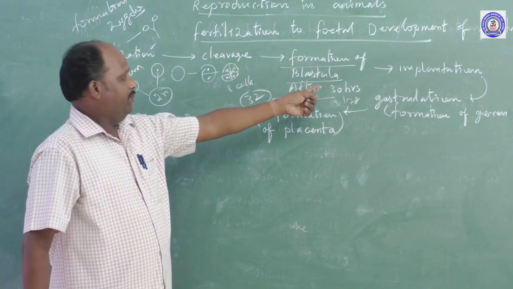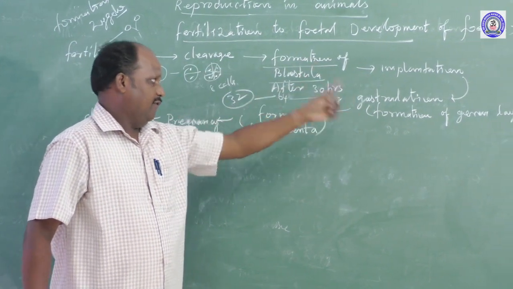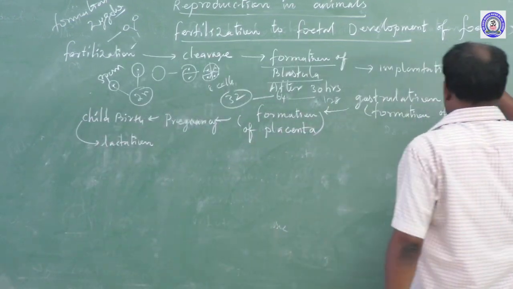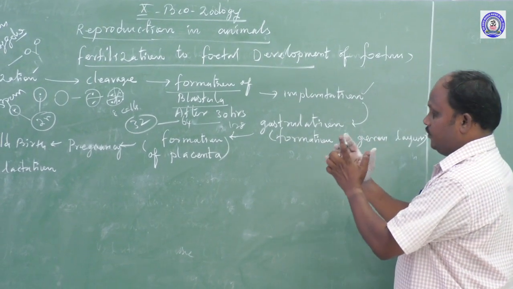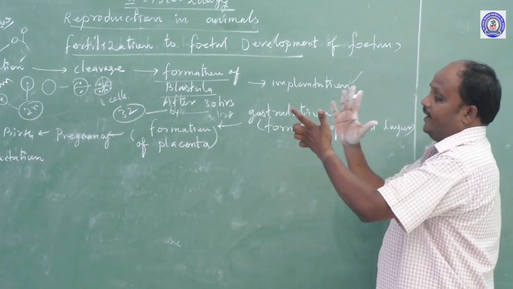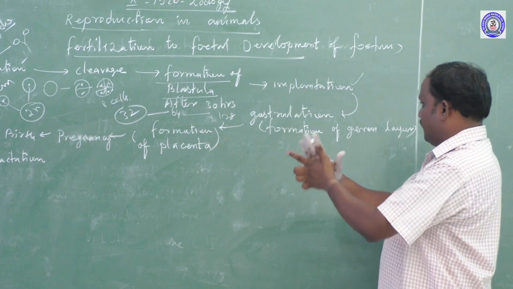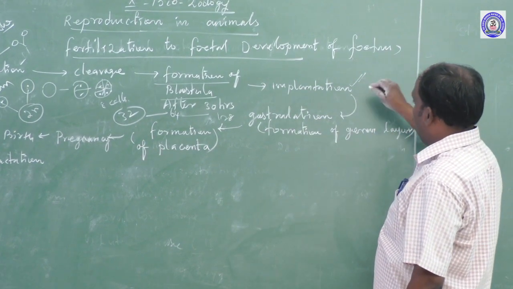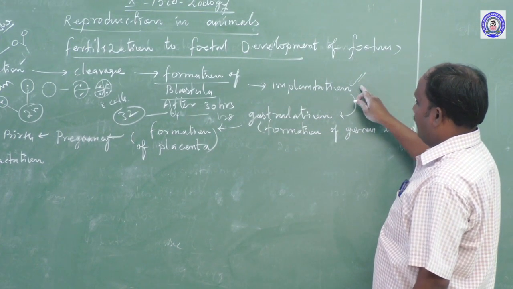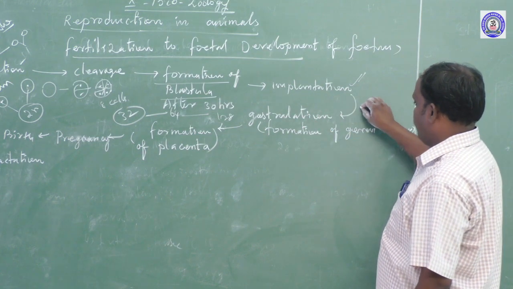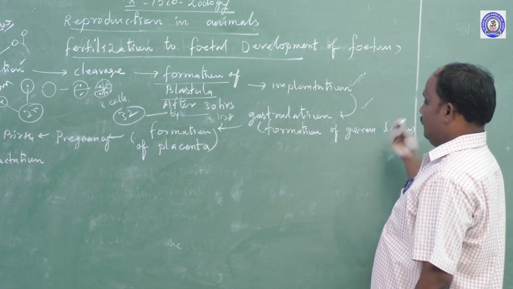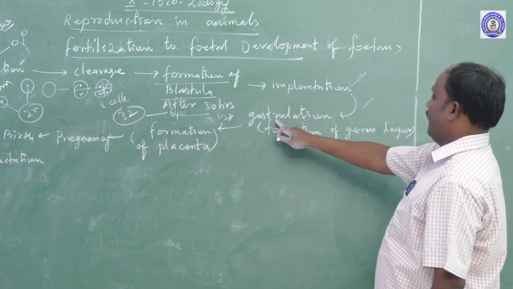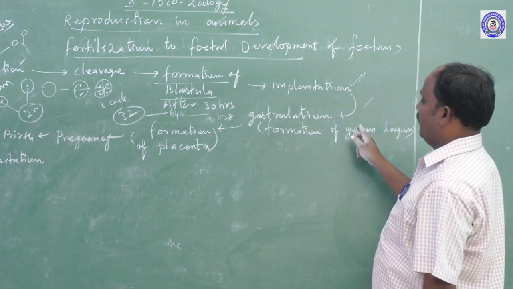Finally, this leads to the embryo attaching to the wall of the uterus. This process is called implantation. Implantation means the embryo attaches to the wall of the uterus. After a few hours, it converts to gastrulation. Gastrulation means the formation of germ layers. At the gastrulation stage, the human embryo forms three embryonic layers.